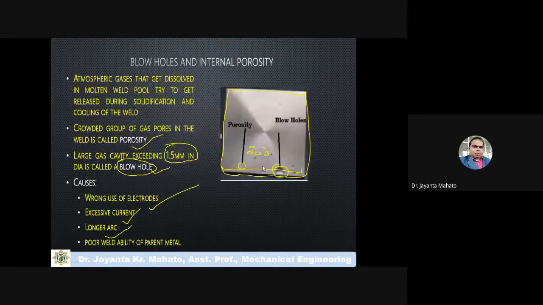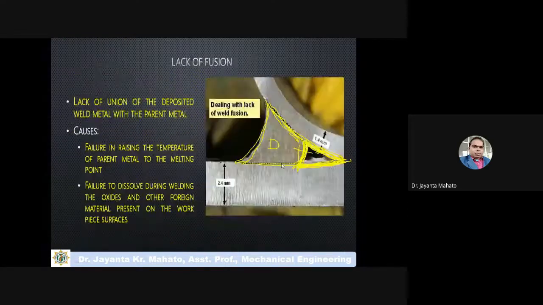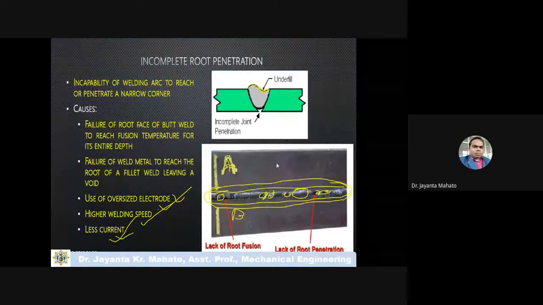So these are different parameters, and due to these parameters, these different defects are found during the welding process.